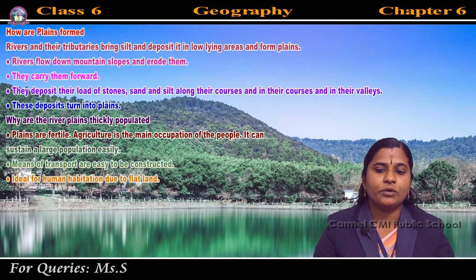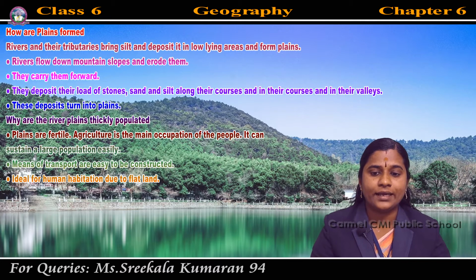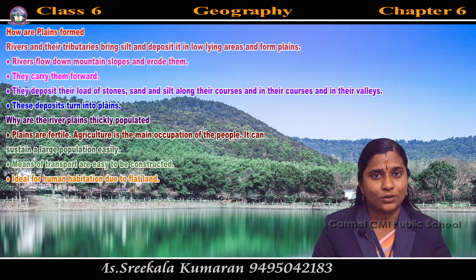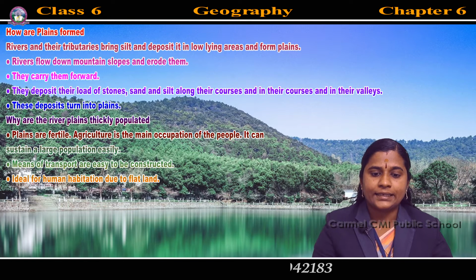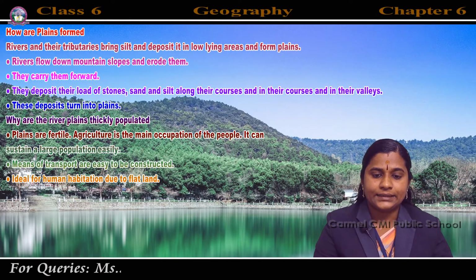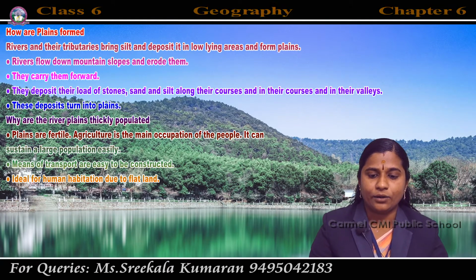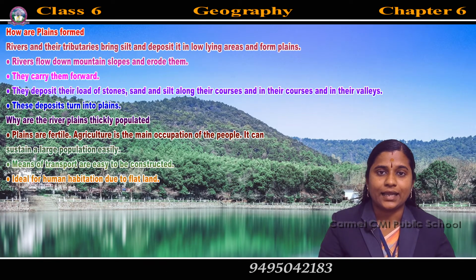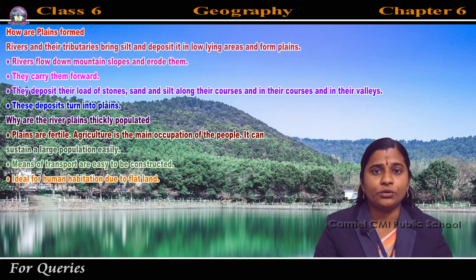Rivers flow down mountain slopes and erode them. Erode means to spoil or destroy by slowly wearing away the mountain slopes. They carry the material forward and deposit their load of stones, sand and silt along their courses and in their valleys. These deposits turn into plains.